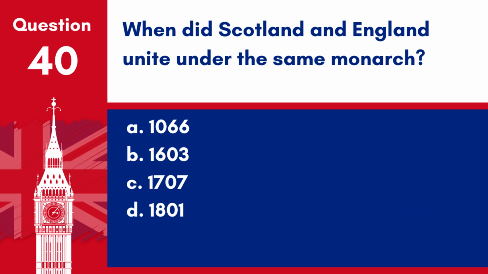Question 40. When did Scotland and England unite under the same monarch? A. 1066. B. 1603. C. 1707. D. 1801. Answer B. 1603. The union of the crowns occurred when James VI of Scotland became also James I of England and Ireland after the death of Queen Elizabeth I.